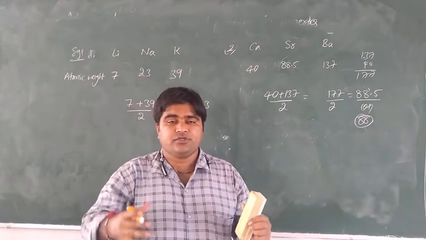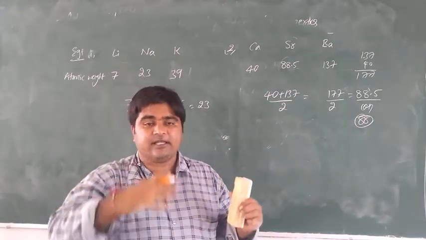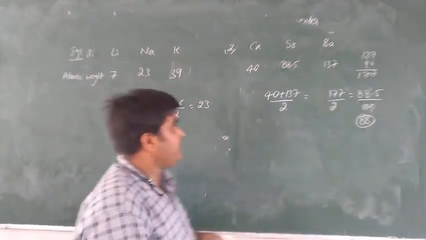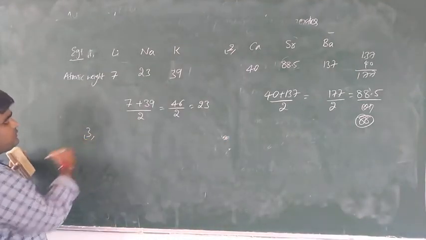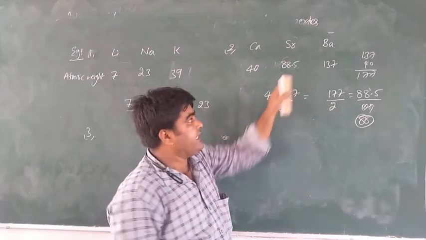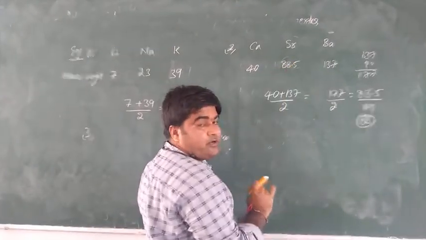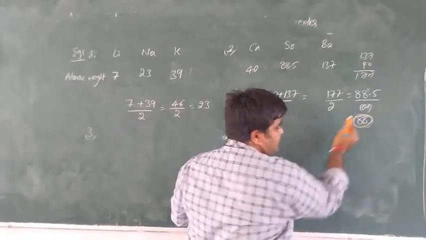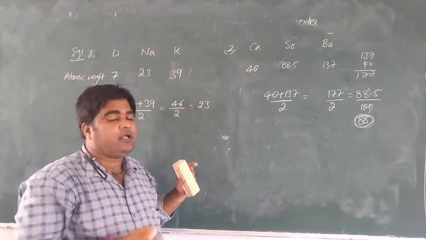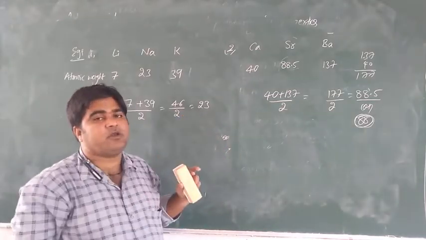So they are taken as round figures. So 88 only. In the examination, you have to take the round figures only. Don't take the value including the decimal point.